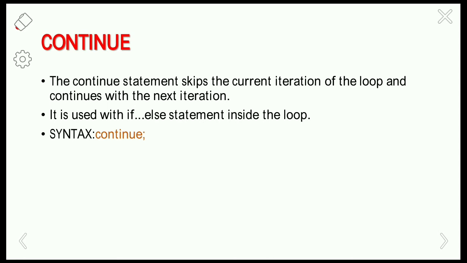When a continue keyword is encountered, it will skip the remaining portion of the loop for that iteration and continue the body of the loop for the next iteration as usual. When the continue statement is encountered, it skips the current iteration of the loop for that particular condition, and then continues with the next iteration. When continue is encountered inside any loop, control automatically passes to the beginning of the loop. The syntax of the continue statement is continue followed by a semicolon.